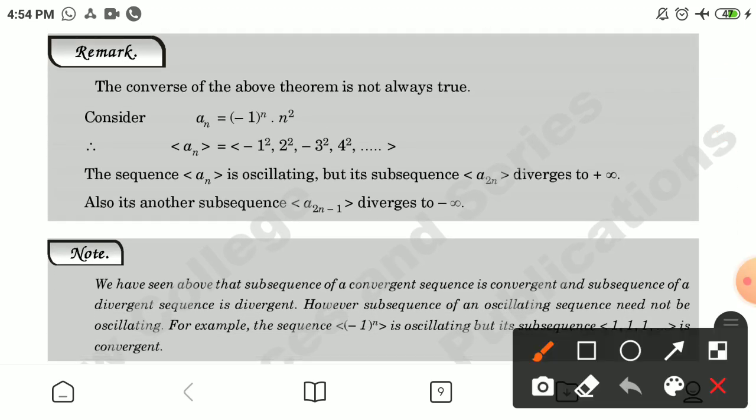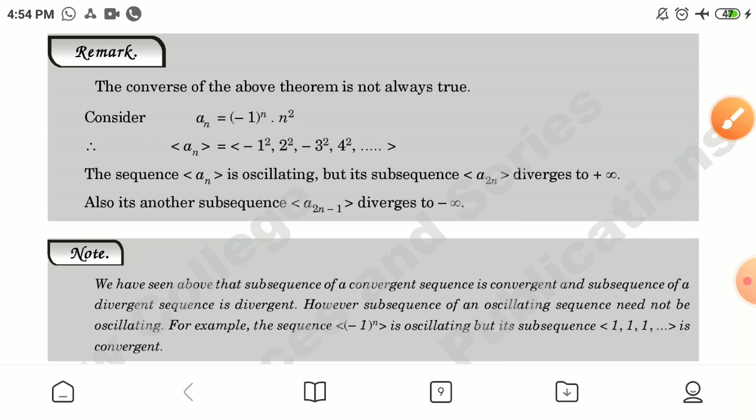Remark: the converse of the above theorem is not true. Consider a_n = (-1)^n n^2. Therefore, a_n = -1^2, second term 2^2, -3^2, 4^2, and so on. The sequence {a_n} is oscillating, but its subsequence {a_{2n}} diverges to plus infinity. Also, its another subsequence {a_{2n-1}} diverges to minus infinity.